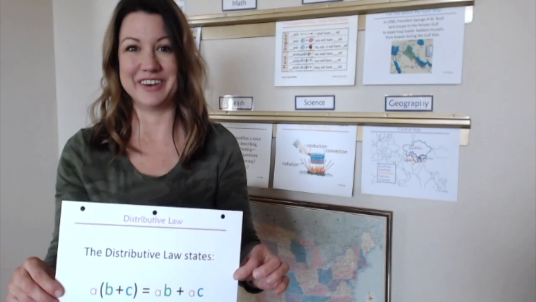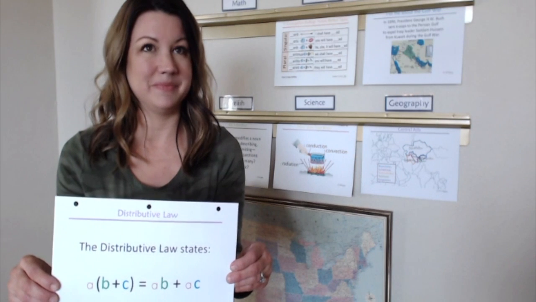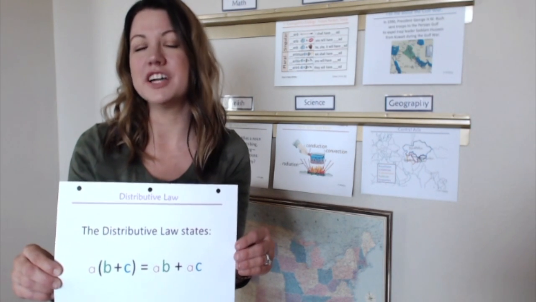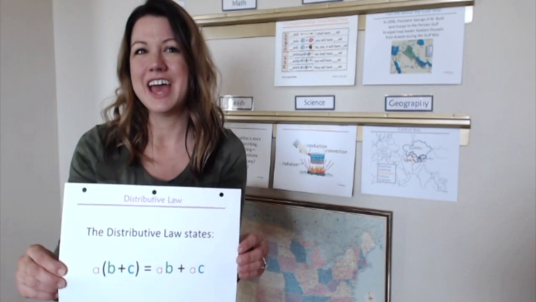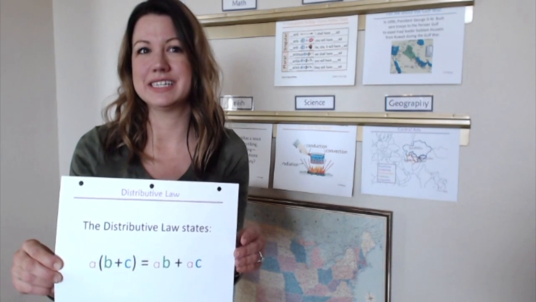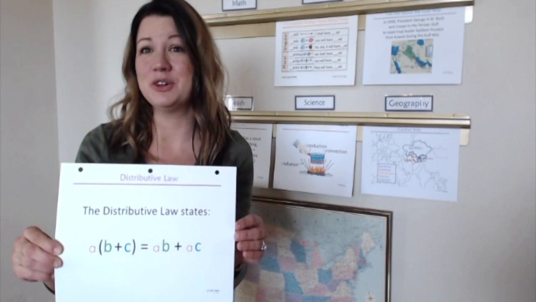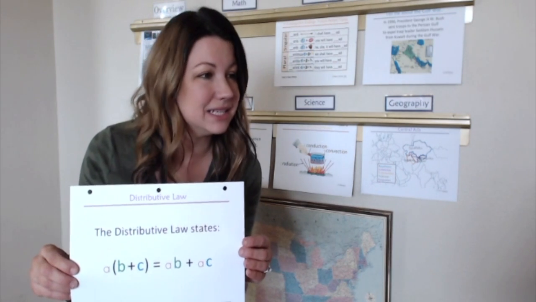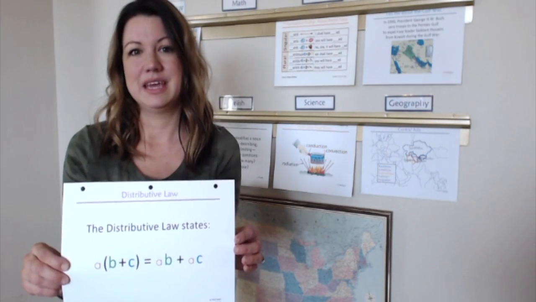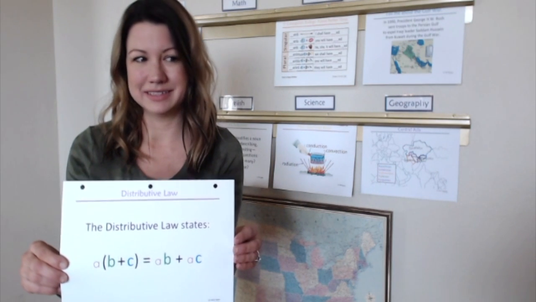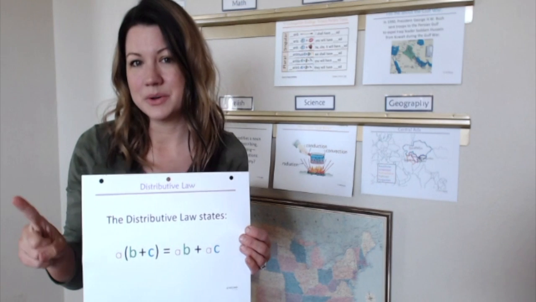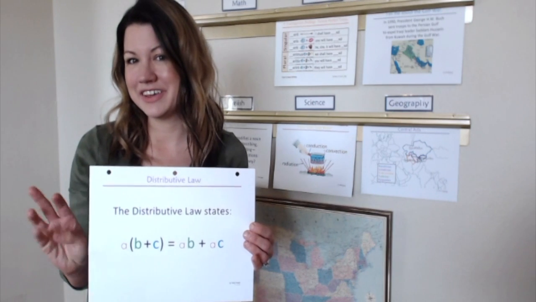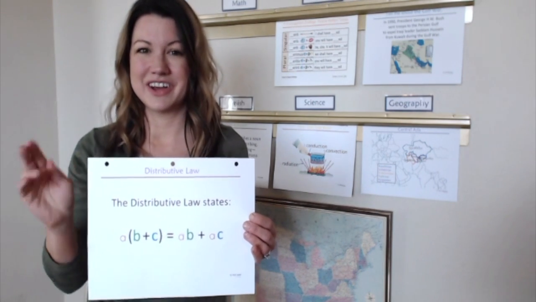So let me make sure I'm holding it. There we go. Okay, so you guys ready? Yeah. Okay, so Yeah. I don't know, but I've been told. I don't know, but I've been told. The distributive law is good to know. The distributive law is good to know. A times open parentheses. A times open parentheses. B plus C close parentheses. B plus C Close parentheses. Equals AB plus AC. Equals AB plus AC. The distributive law is good for me. The distributive law is good for me. Sound off. 1, 2, Sound off. 3, 4. Sound off. 1, 2, 3, 4. 1, 2, 3, 4. Good job, you guys.